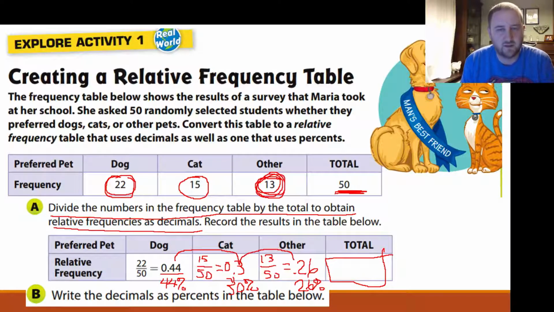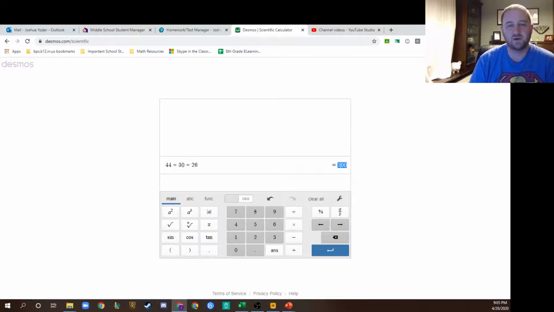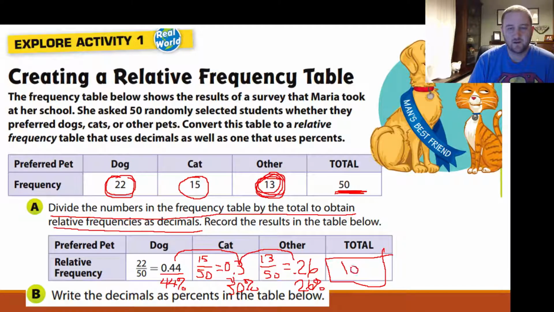And now to get the total, we just add up each of these three numbers. I'm going to open up our calculator here and add these up. What should they add up to? If we're talking about a total percent, we want 100%. So 44% plus 30% plus 26%. And you can see that this adds up to 100%. So we are good to go here. This is how you create a relative frequency table.